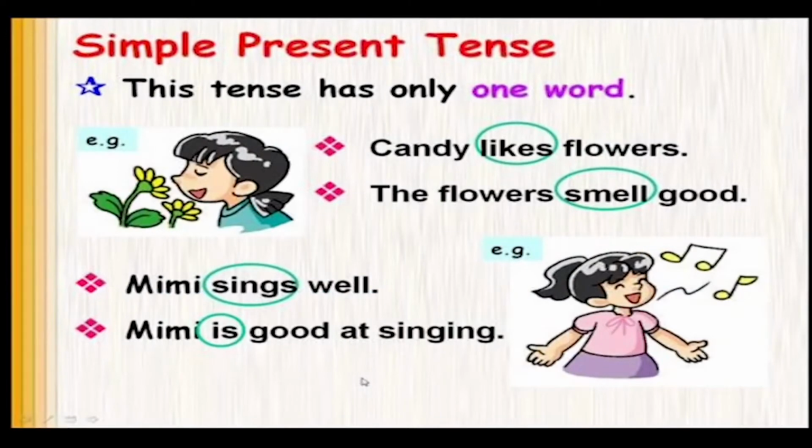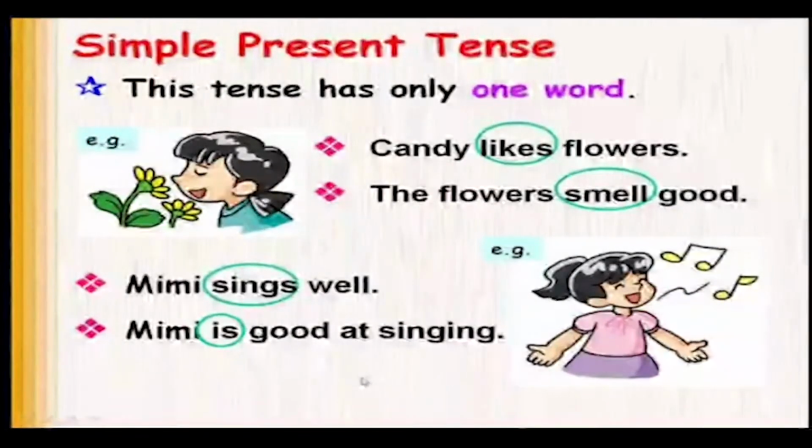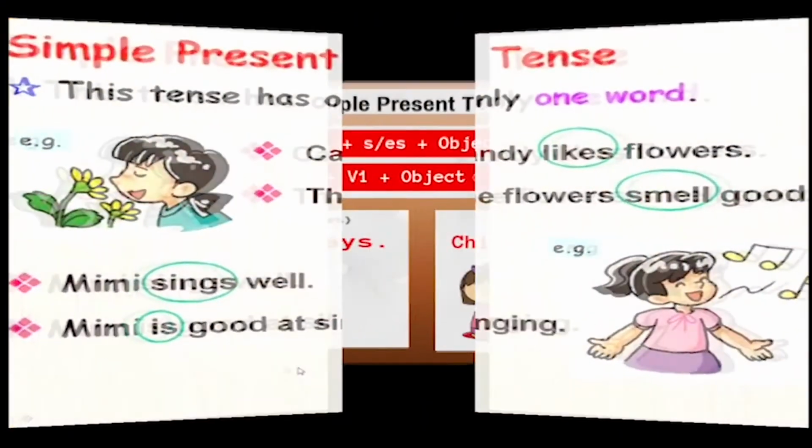Also remember, children, this tense has only one word. That is, there is no other linking verb which comes along with this main verb. For example, Candy likes flowers. The flowers smell good. Mimi sings well, and Mimi is good at singing. So the circled words are in simple present tense.